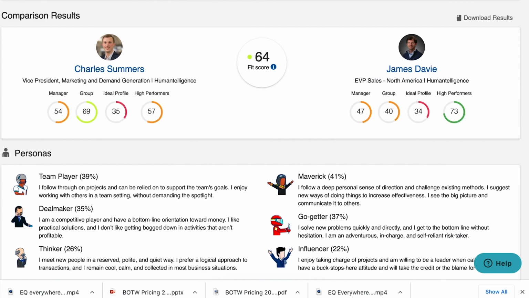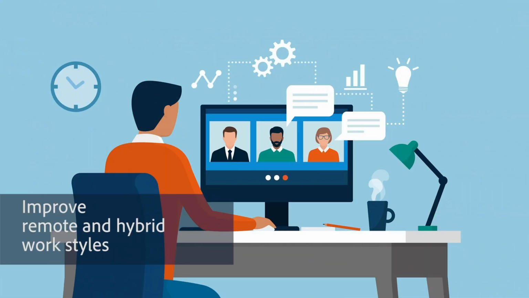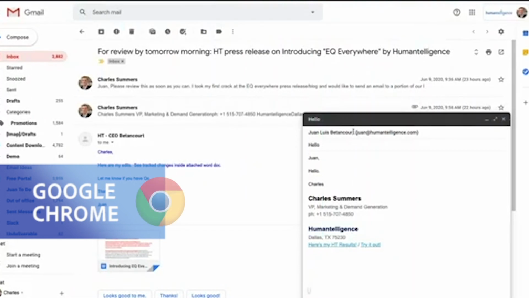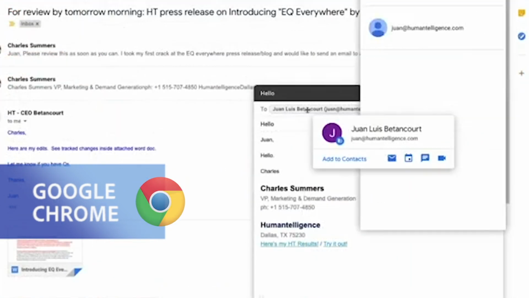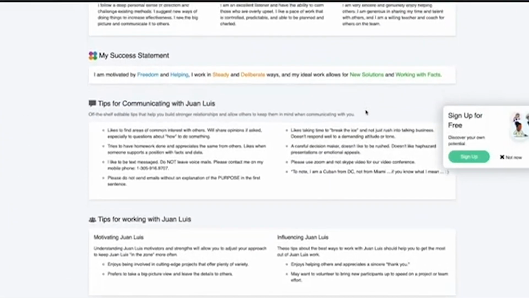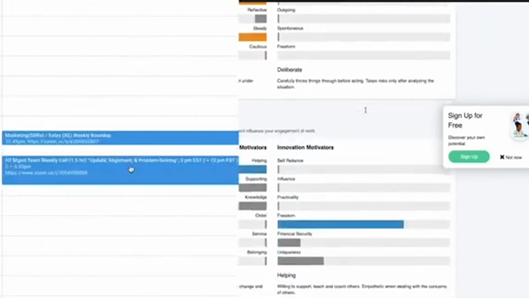This is ever more important in a remote or hybrid work reality, whereby many employees don't meet in person and understanding becomes more of a challenge. First, let's look at the Google Chrome extension. When an employee goes into Gmail, they can get tips for understanding how to improve communication with coworkers when writing an email or when going into Google Calendar.